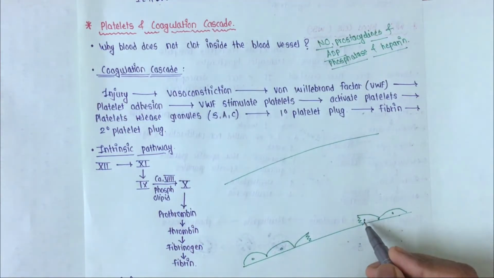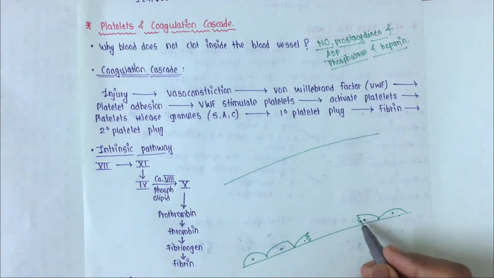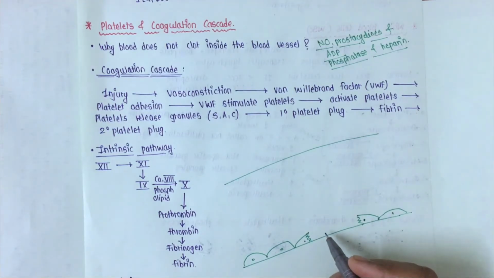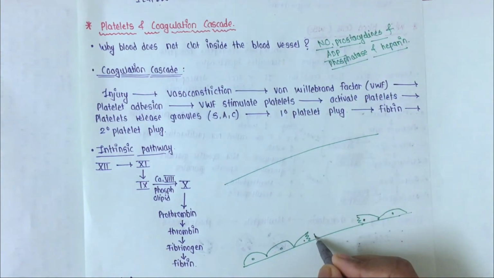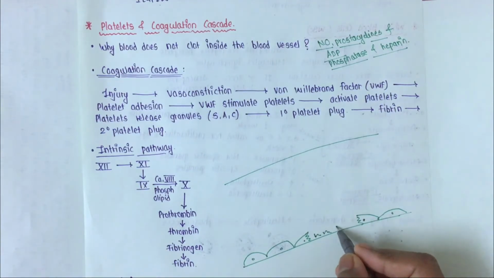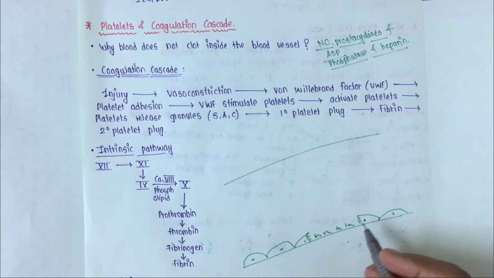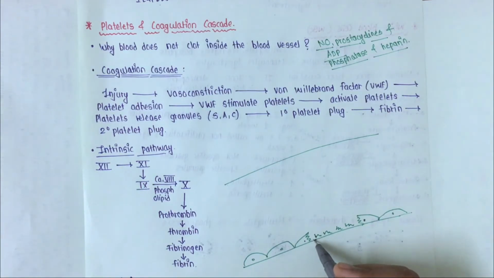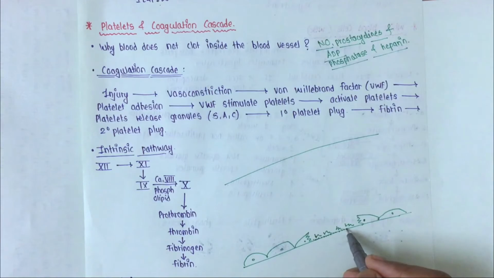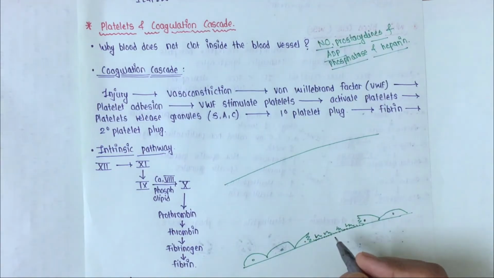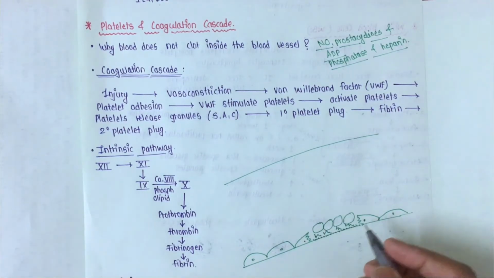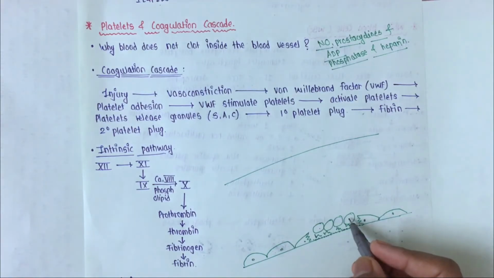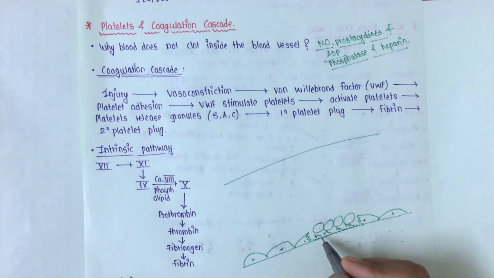Then, these injured endothelial cells start secreting a factor called von Willebrand factor, VWF. This VWF will be secreted here, and it will get attached to the collagen at the injured site. Now the platelets get attached to this von Willebrand factor, and this process is called platelet adhesion. After that, the von Willebrand factor activates these platelets.